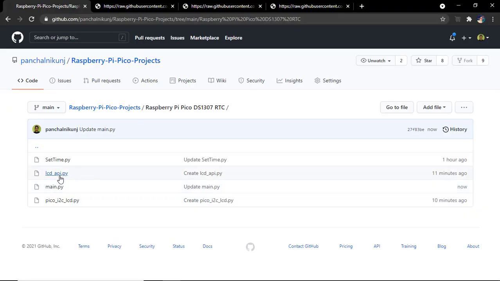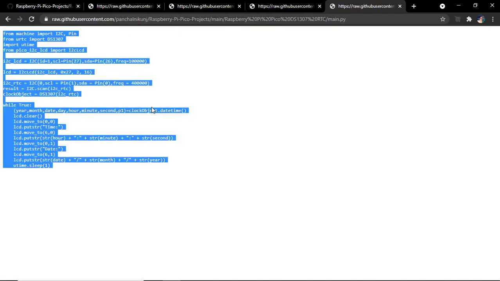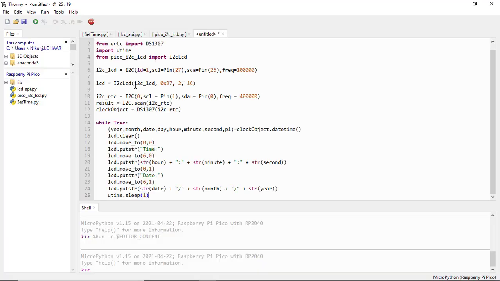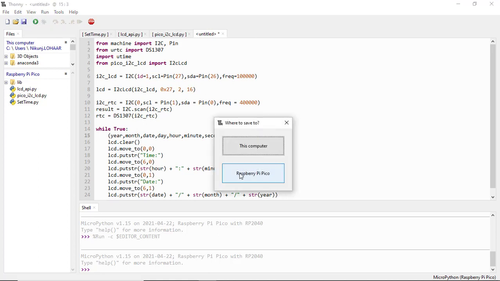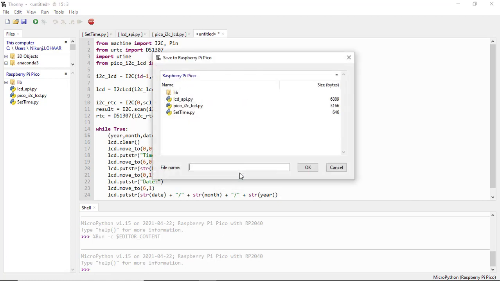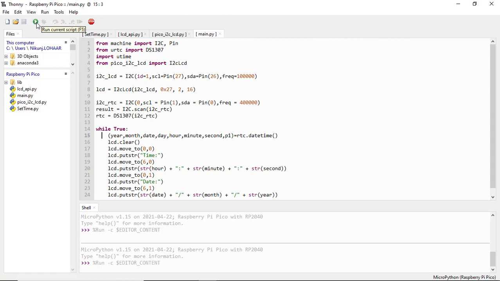Now open this main.py file. This is our main program. Now save it as main.py and press run button.